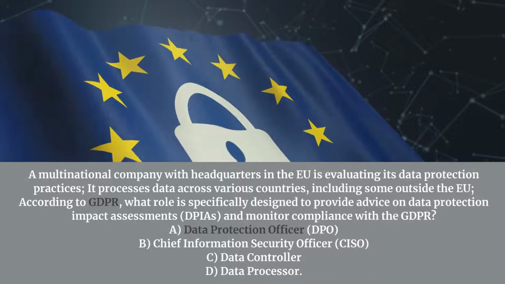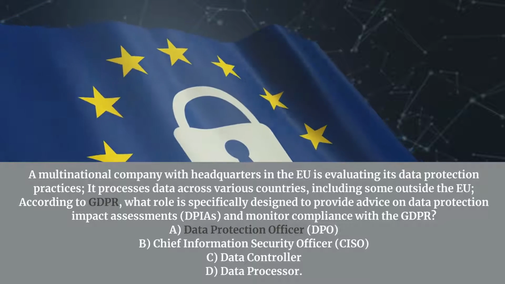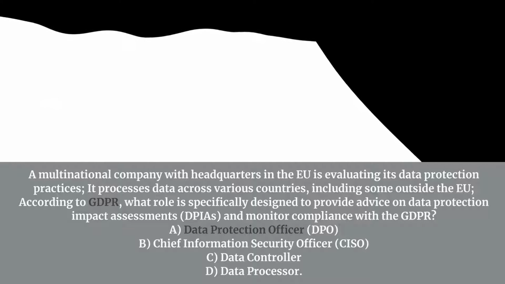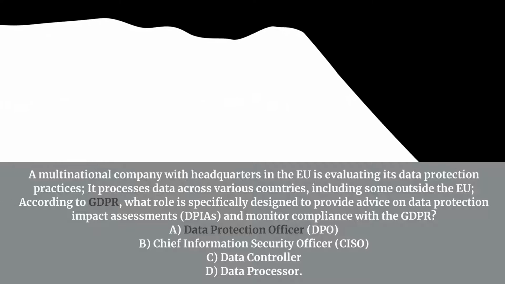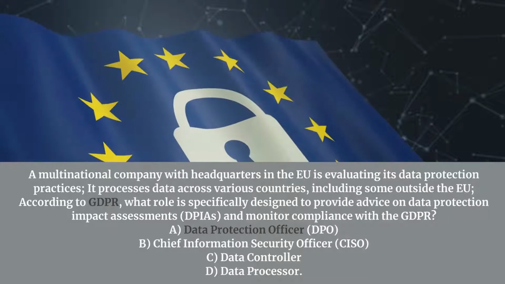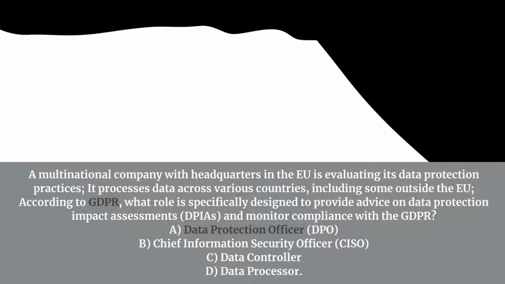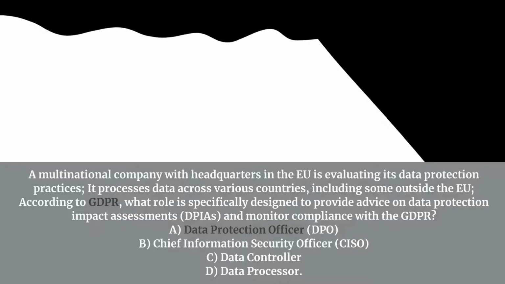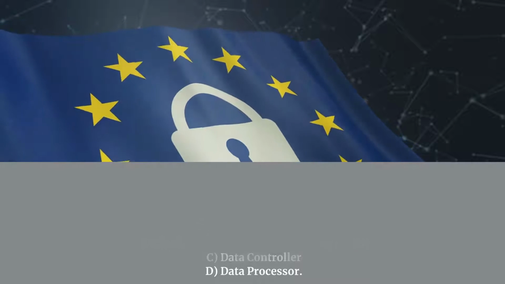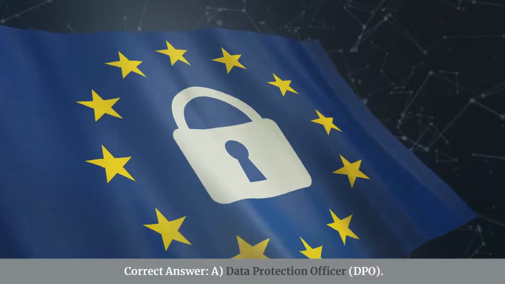A multinational company with headquarters in the EU is evaluating its data protection practices. It processes data across various countries, including some outside the EU. According to GDPR, what role is specifically designed to provide advice on data protection impact assessments, DPIAs, and monitor compliance with the GDPR? A. Data Protection Officer, DPO. B. Chief Information Security Officer, CISO. C. Data Controller. D. Data Processor. Correct answer: A. Data Protection Officer, DPO.